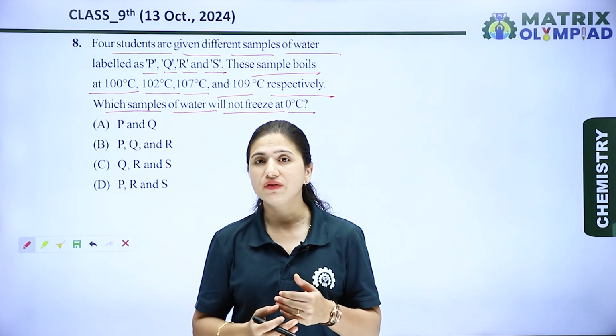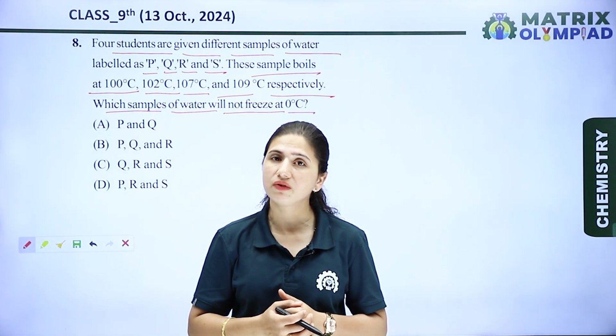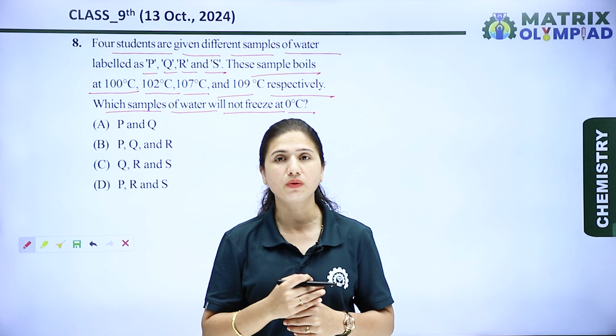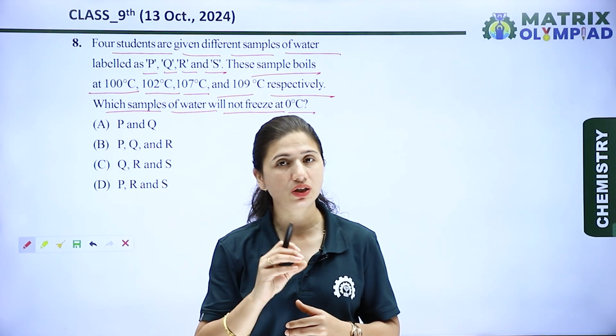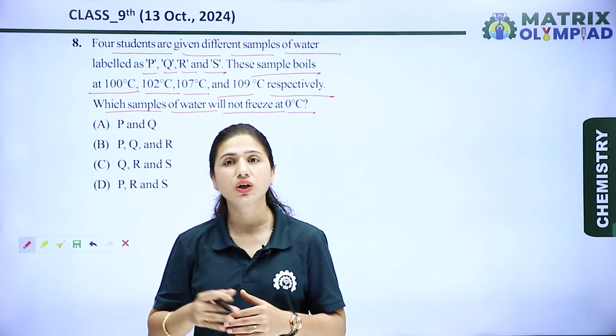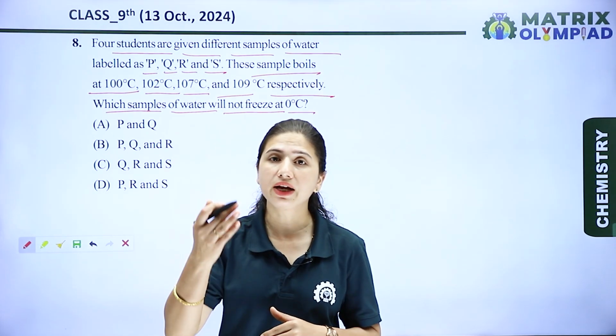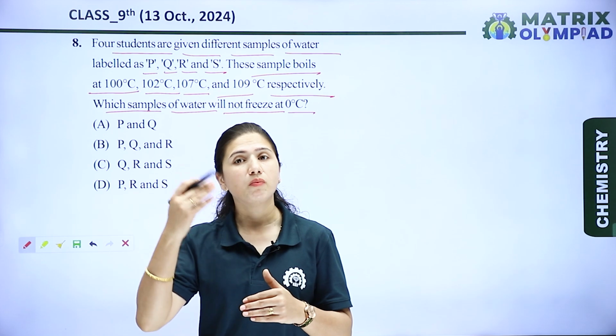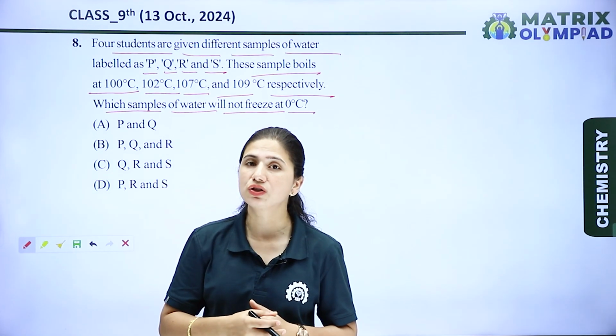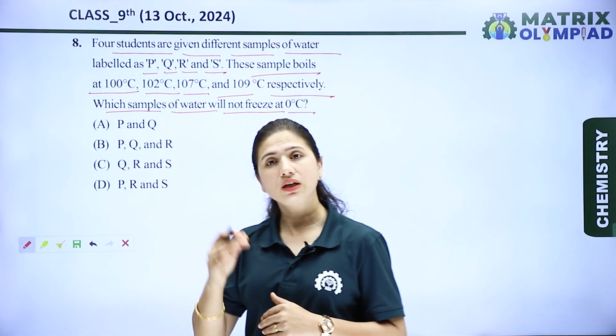First is elevation in boiling point, and second is depression in freezing point. That means when we add any non-volatile impurity to the water sample, the solution will boil at a higher temperature than normal water, more than 100 degree, and it will freeze at less than 0 degree.